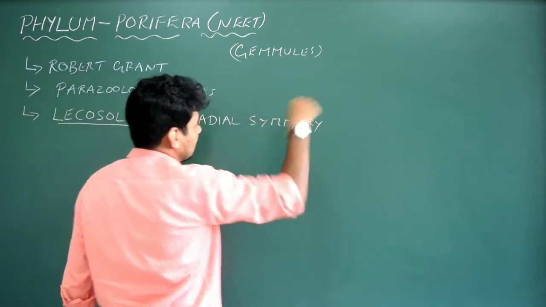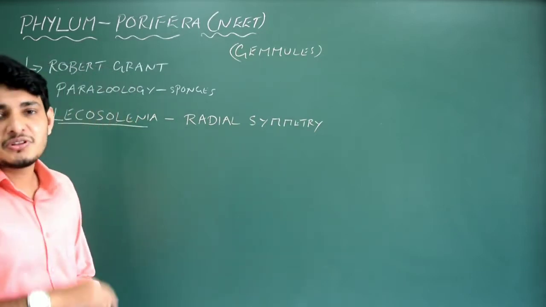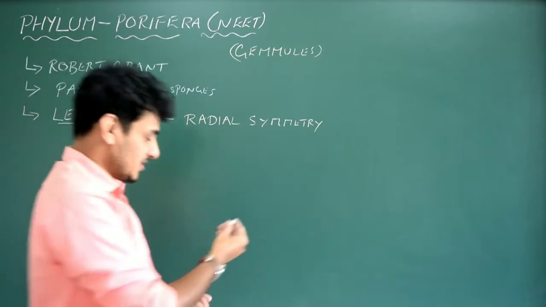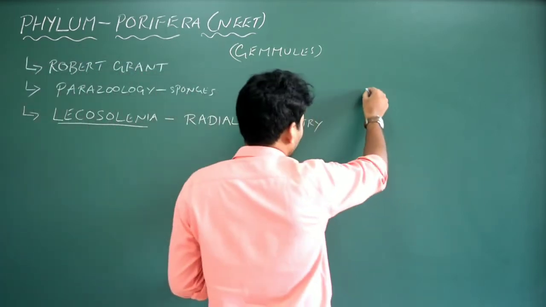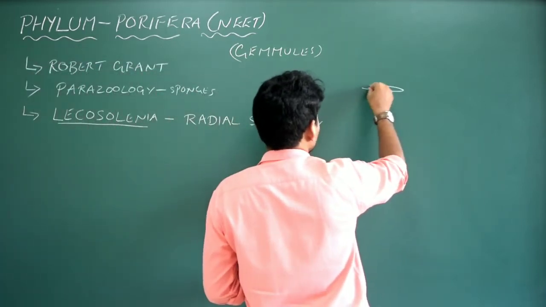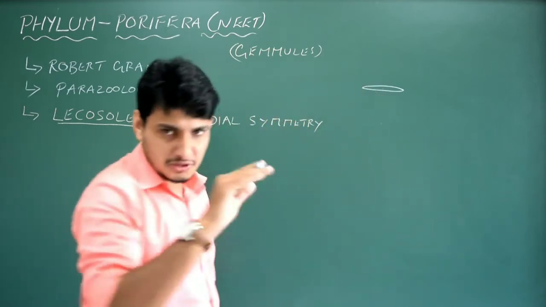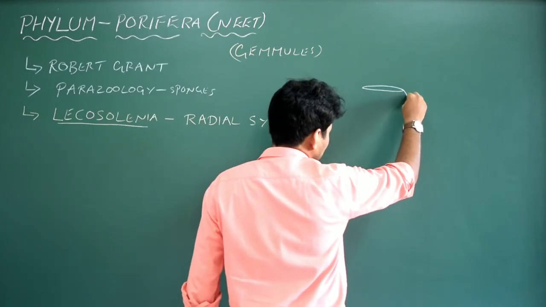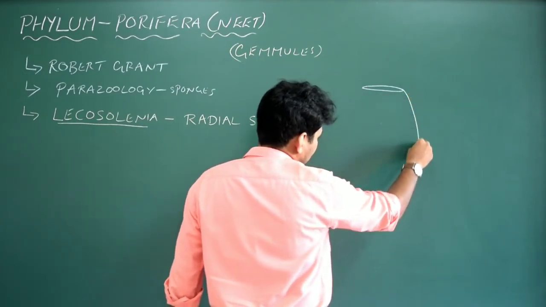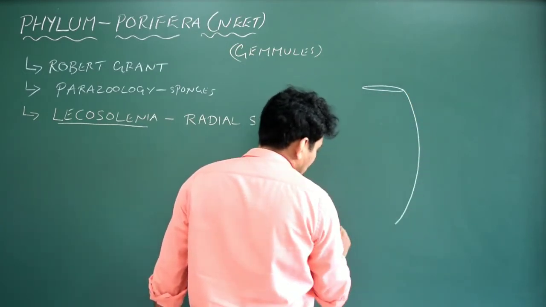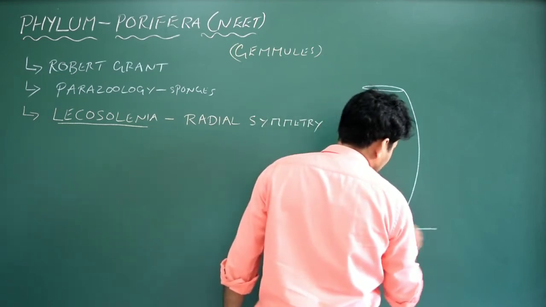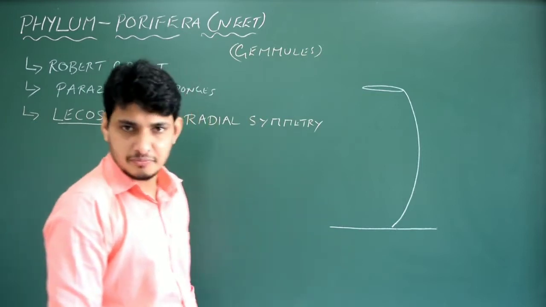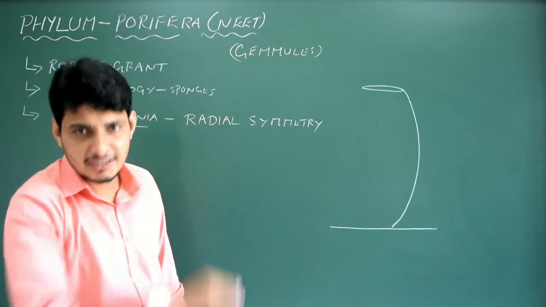Now we have to discuss the different types of cells present in the sponges. So this is important. For that we just draw a basic diagram of a sponge. This is actually a common body plan of the sponges, if you take any type of sponge. So we just draw like this, and we all know that the majority of the sponges are sessile, sedentary, that is attached to the substratum in the benthic region of the sea, the bottom layer of the sea.